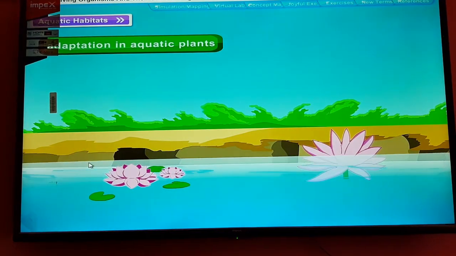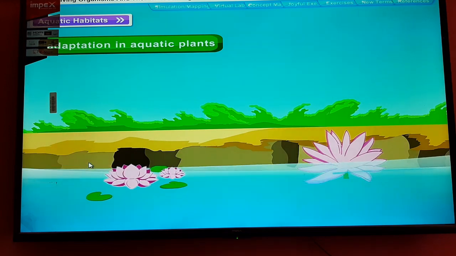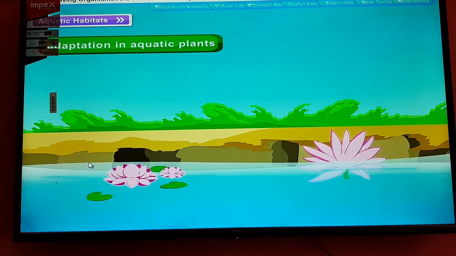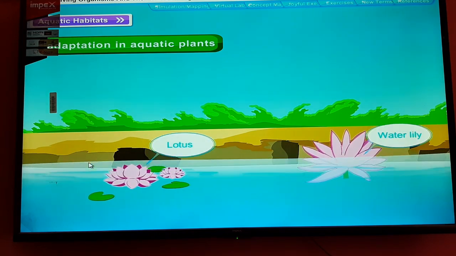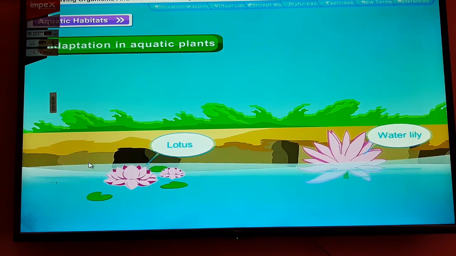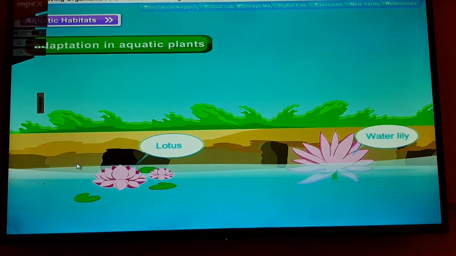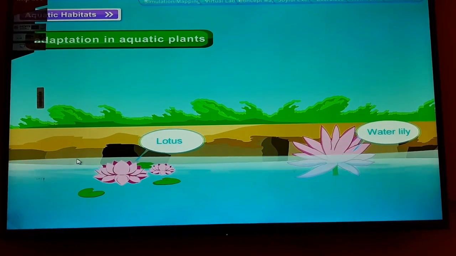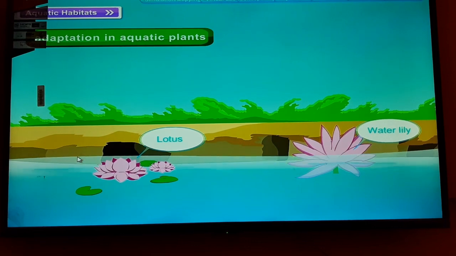Adaptations in aquatic plants. Due to the availability of water, the roots of aquatic plants are either absent or poorly developed. In free-floating plants, such as lotus and water lily, floating leaves are large and flat. A waxy coating is found on these leaves, which makes them waterproof and protects them from the decaying effects of water.